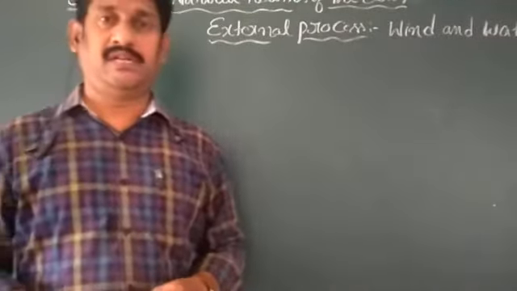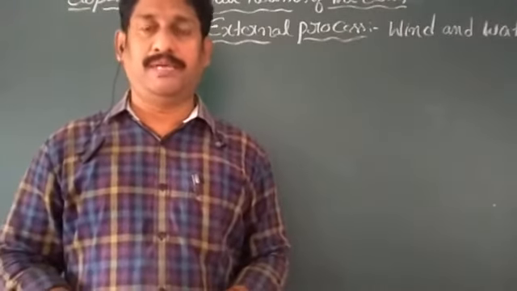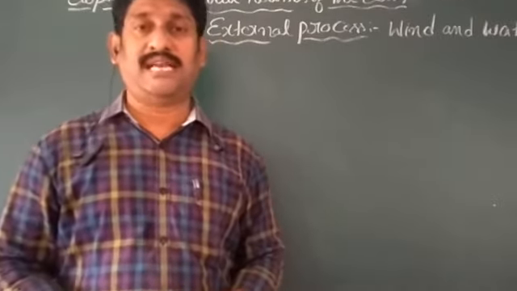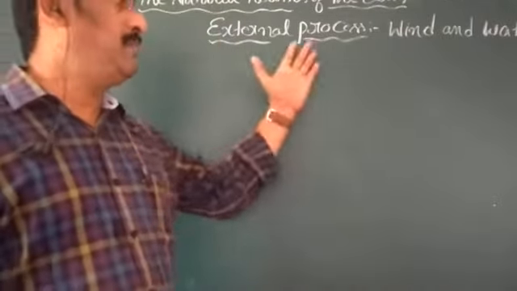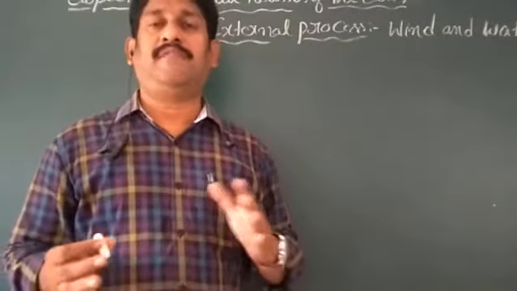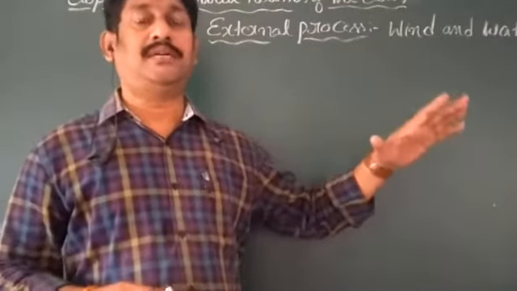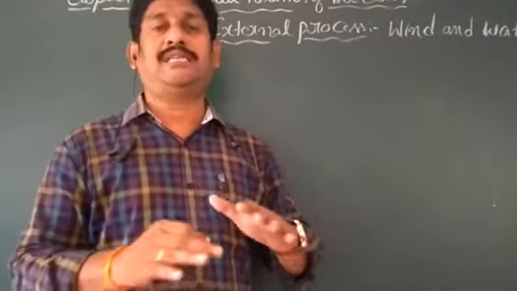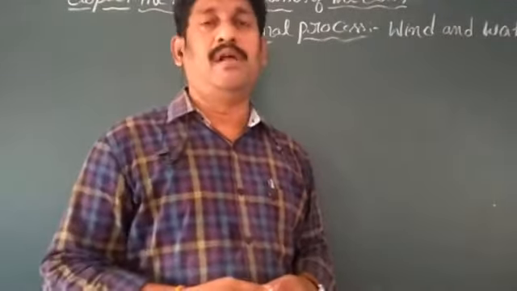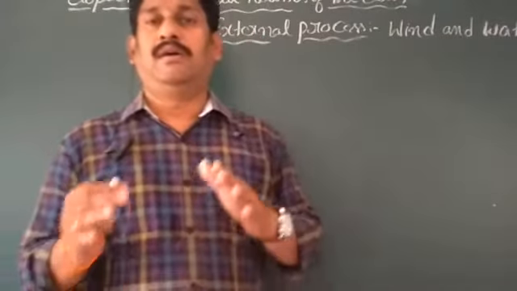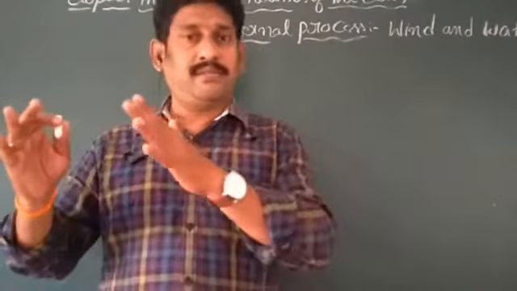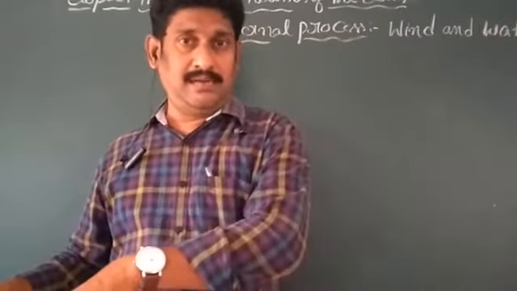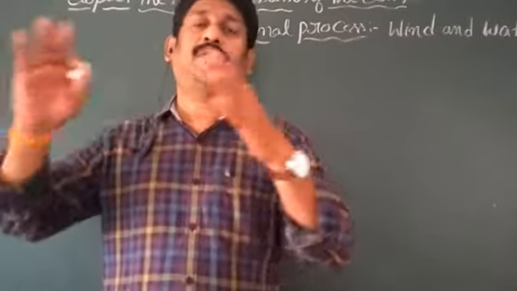Now see, my dear children, please open textbook page number 19 and see the external process. What are the effects of the winds and water on the surface of the earth? That process we can call an external process. What is the main concept here? What landforms are formed on the surface of the earth, not only by the internal process, but with the effects of the external process also.